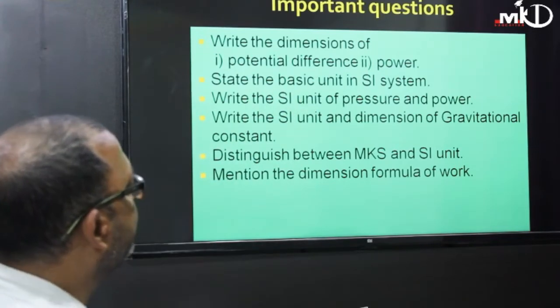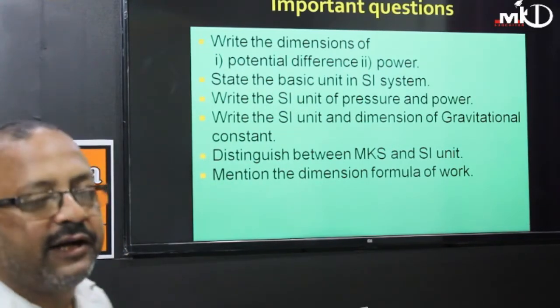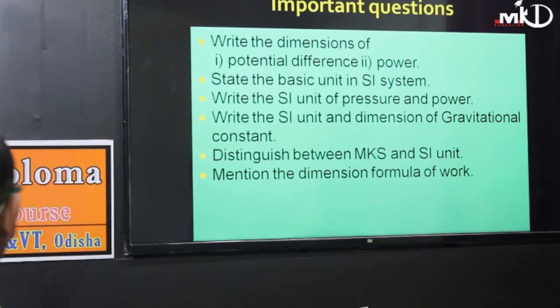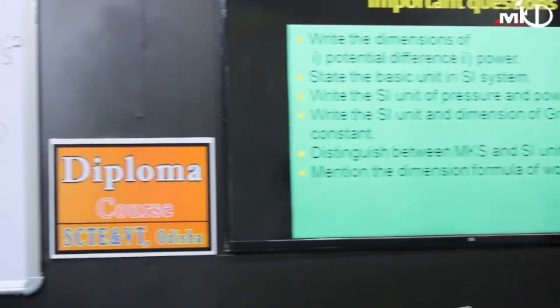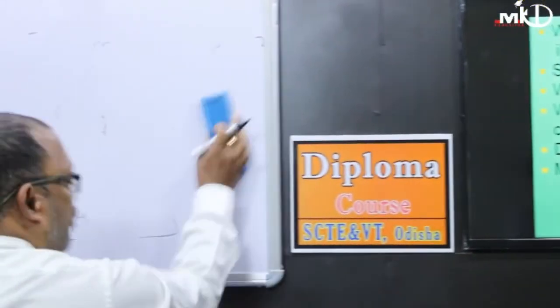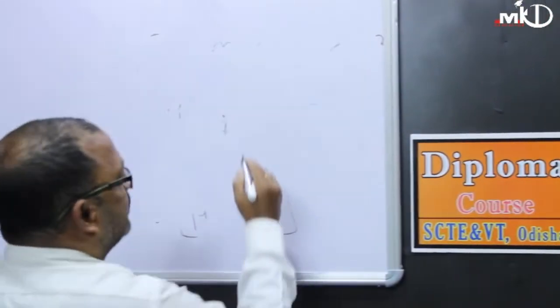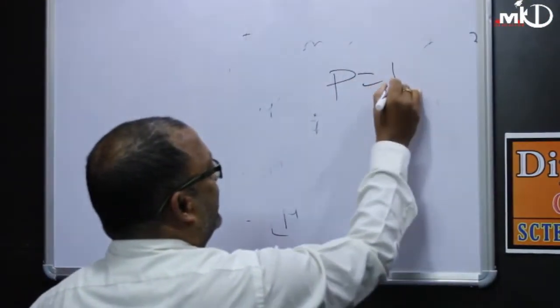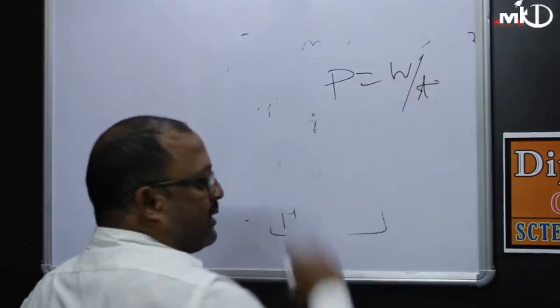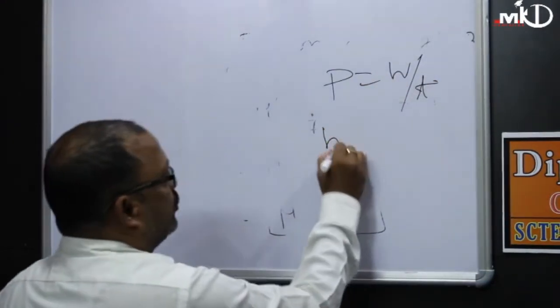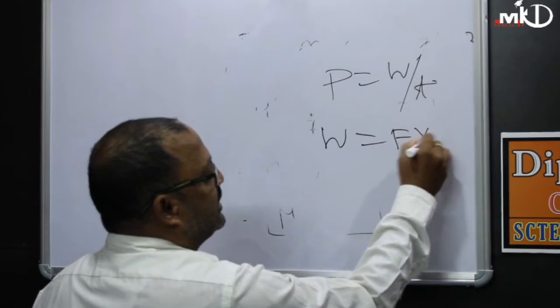Then the dimension of potential follows. Next, power, as you know, is the rate of doing work, that is, power is equal to work done by time. Work, as you generally know, is equal to force into displacement.